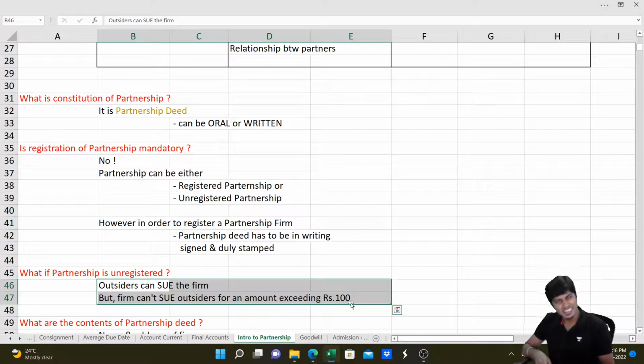Sir, 100, really? The Partnership Act was made in 1932. Back in those days, 100 was a good amount. So they had kept it like, okay, if you are a small business, you don't have to register, you can still file cases for 100 rupees. But if you are filing a case for more than 100, it means that you are a big firm, you should get registered. That was the logic. Now it doesn't make logic at all. If your partnership firm is not registered, outsiders can sue you, but you can't sue outsiders. Remember that. Let's go to the next part.